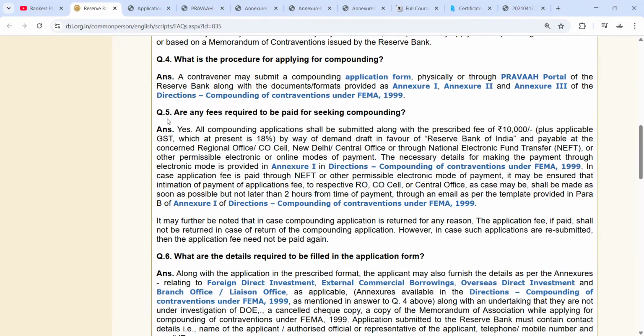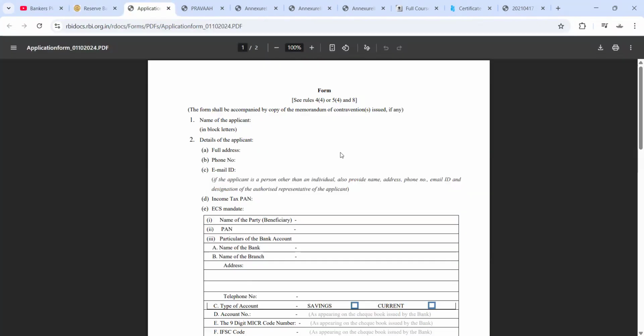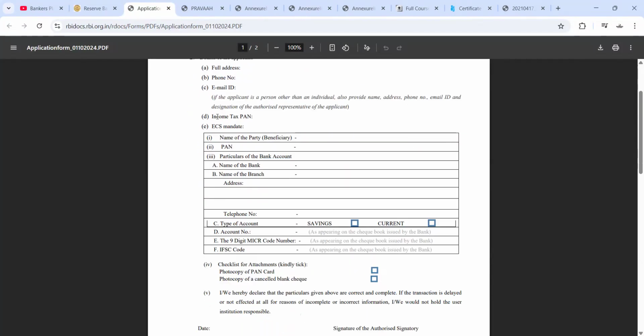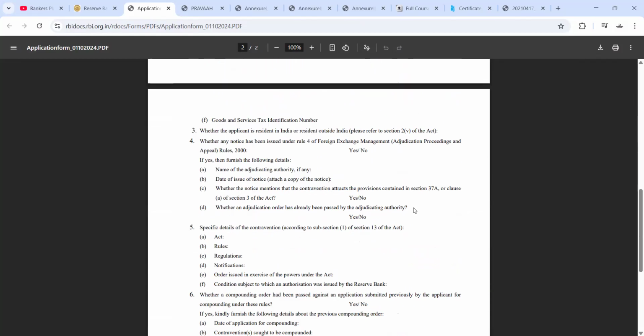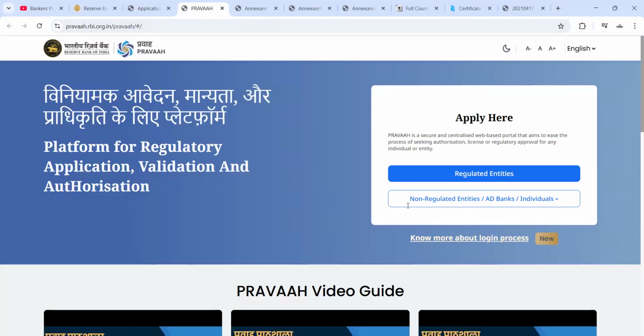Is any fee required to be paid? Yes, all compounding applications shall be submitted along with a fee. The fee is 10,000 plus applicable GST. Here we can see the application form for applying for compounding, with the name of the applicant and details of the applicant. They have to fill in all these things and submit. And this is the Parivesh portal where they can apply for this.